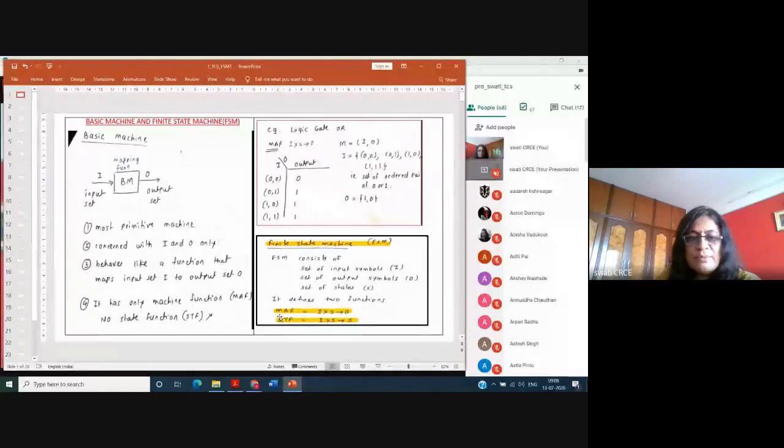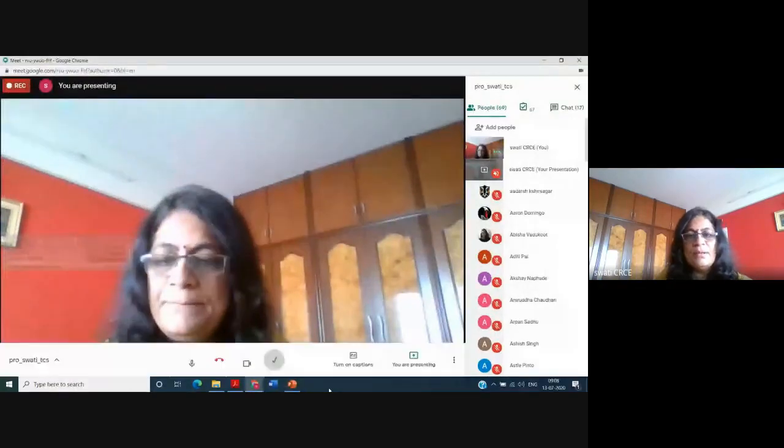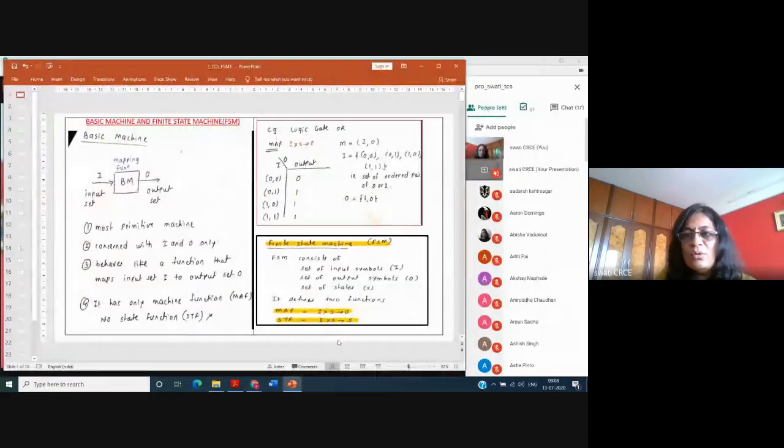The first function is machine function, that is the equation is same, I into S is equal to O. And the second function is a state function, that is I into S is equal to S. Okay. So I think it is clear now at this particular level that some power to the basic machine is added, and it is FSM.